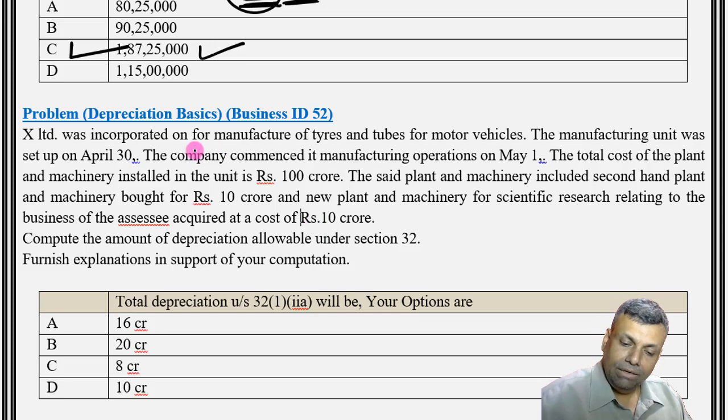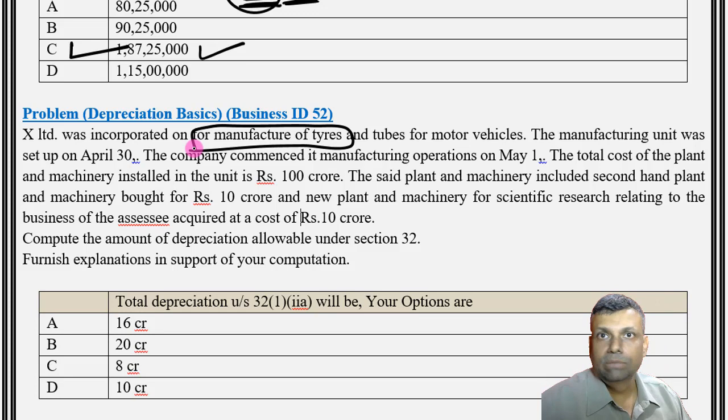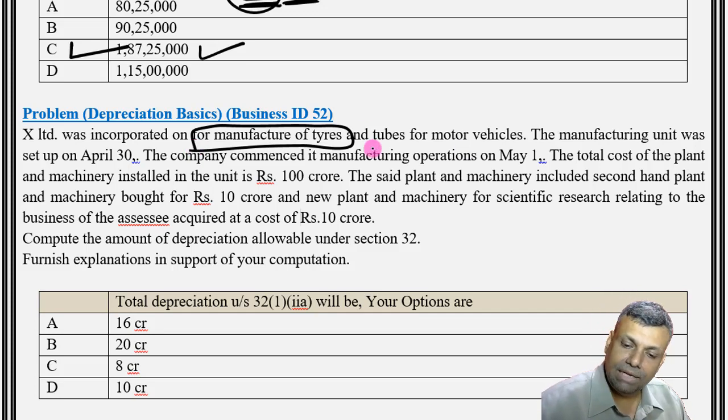X Limited is incorporated for the manufacture of the tires. The moment you say that, since you are for the manufacture of the tires, you will be eligible for the additional depreciation, subject to, of course, the conditions, because additional depreciation is not available for specified kind of assets. So all those basic things should always be kept in your mind. The manufacturing of tires and tubes for the motor vehicles. So basically you are a manufacturing concern, so you are eligible for the additional depreciation.